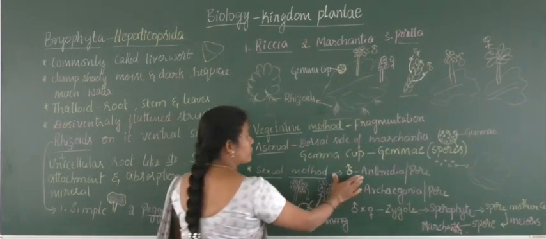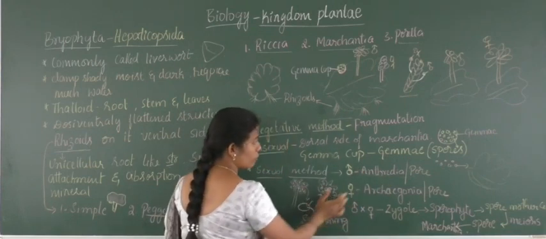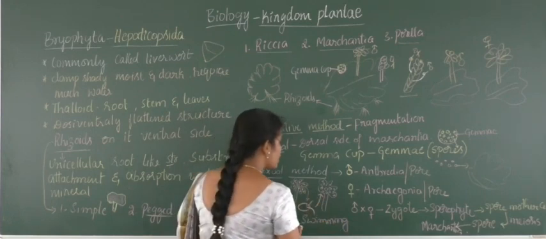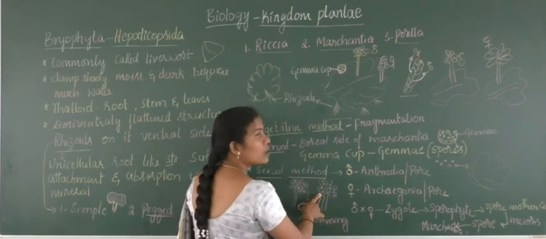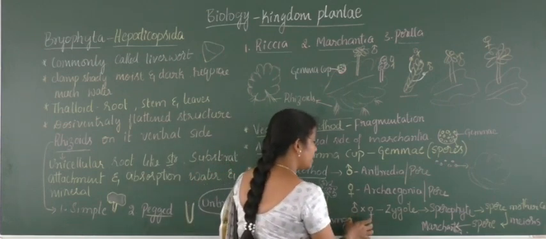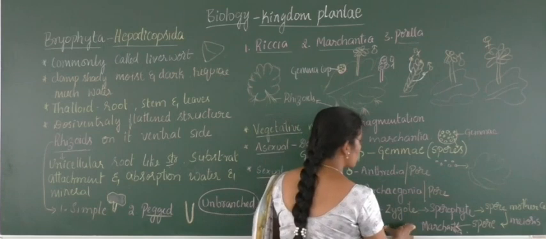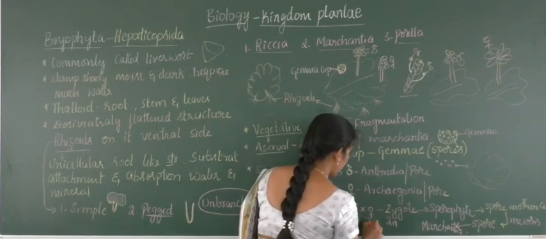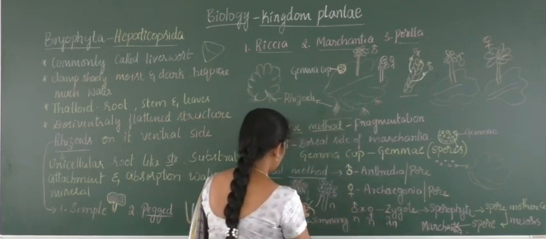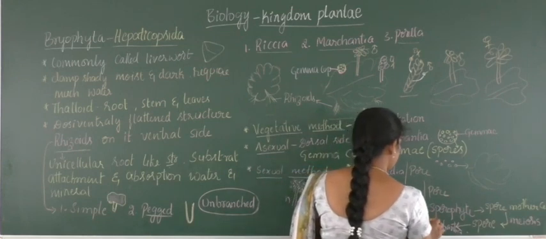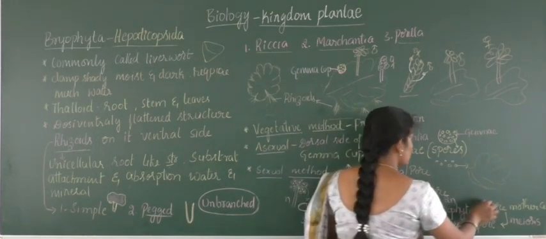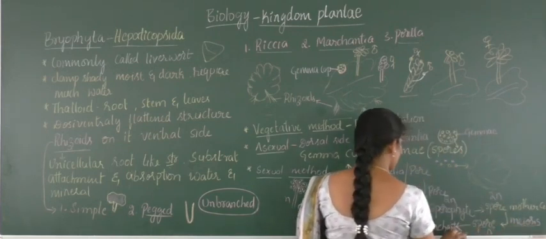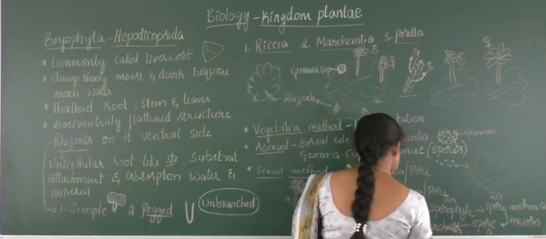And later the antheridia coming out of the antheridiophore are biflagellate. They swim near to the female archegonia, and later they fuse together to become a zygote, and that zygote will be 2n. Here it is n and n separately, haploid, and the sporophyte becomes 2n. The spore mother cell is also 2n. Later by meiosis the spores become n, and the spore again develops into a Marchantia which is also n.